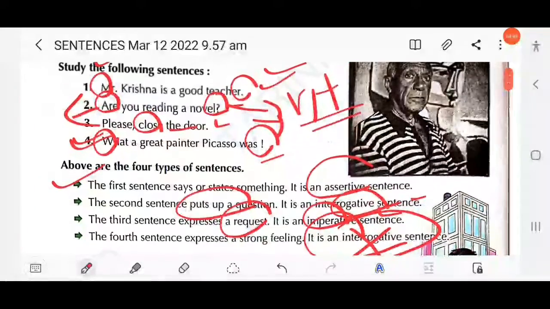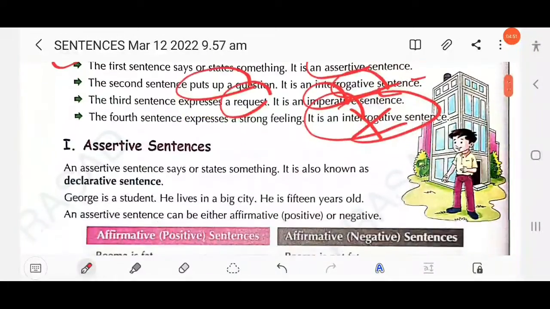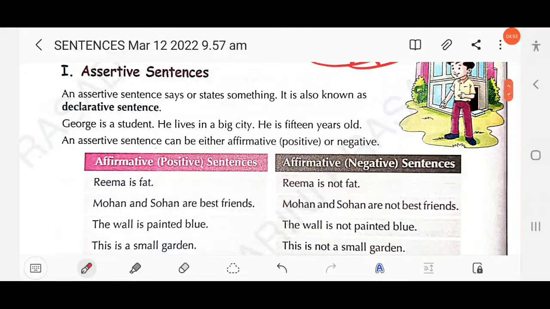Then let's discuss one by one. First one, the assertive sentence. An assertive sentence says or states something, whether it may be a fact or a permanent state. An assertive sentence that says or states something is known as a declarative sentence. So here, George is a student. He lives in a big city. He is 15 years old.